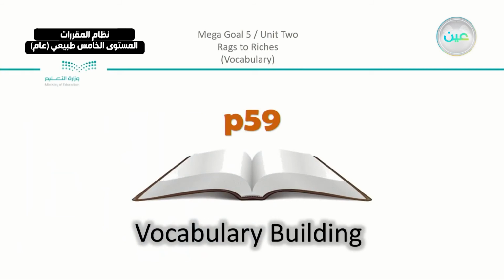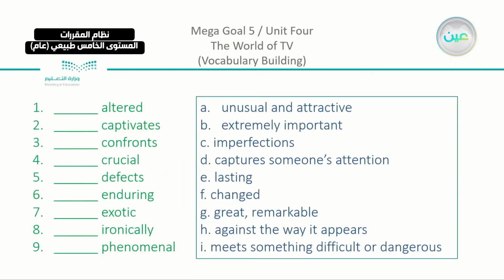The second part that we took in Unit 4 is the vocabulary building. Now, vocabulary building, page number 59, we have here, these are the words and the meanings that we took. Now, I'm going to start from both sides. We have the first one, altered. Do you remember that something that you, for example, you have a plan, you change your mind, you're not satisfied, you can just change the plan. Or like when you're writing something and you erase it, which means that you altered.